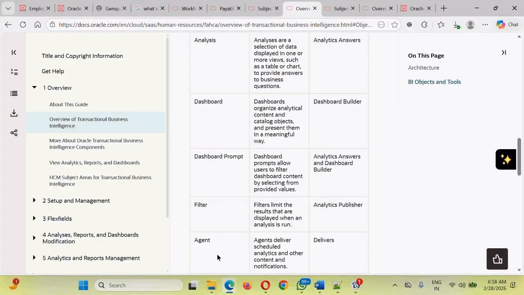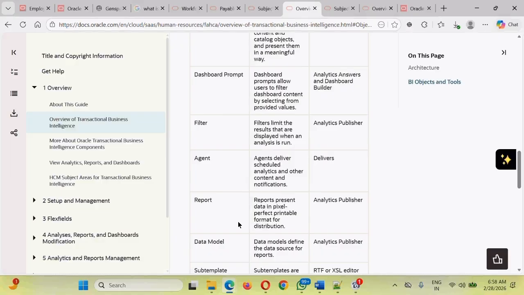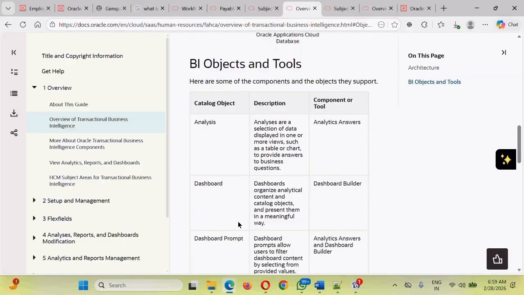In case we need to add some sort of filter to our analysis, we can define filters. Once we have created the reports and need to run them at a certain frequency, we do not want to go and manually run the report. We want to schedule the report. There is a component called agents, using which we can schedule the report and deliver the output of the report to a particular destination, mainly a particular email address. These are the major components of a BIP and OTBI report. These are two different technologies, but built from the same tool. That is the reason components have been mentioned from both technologies.